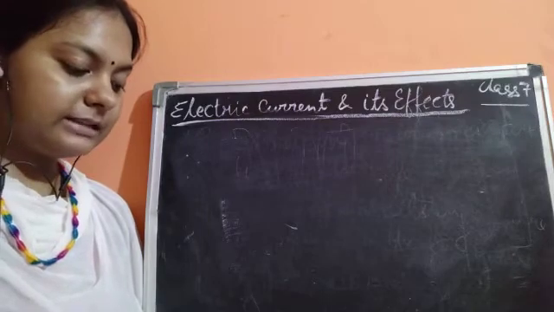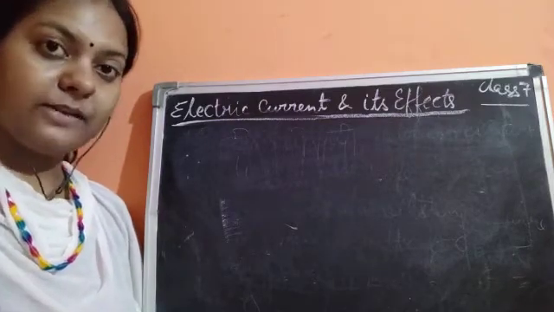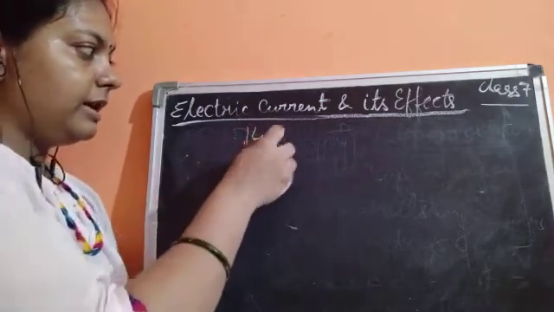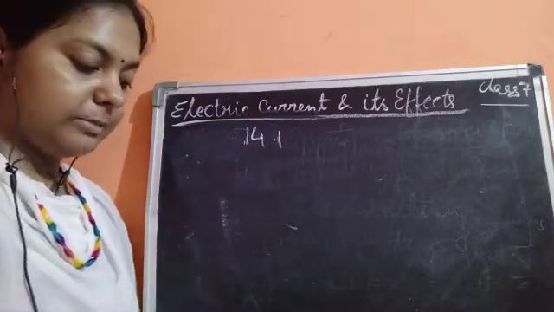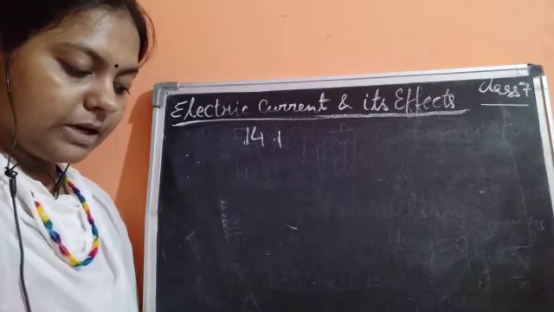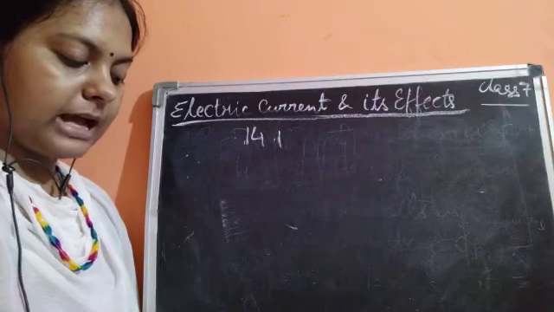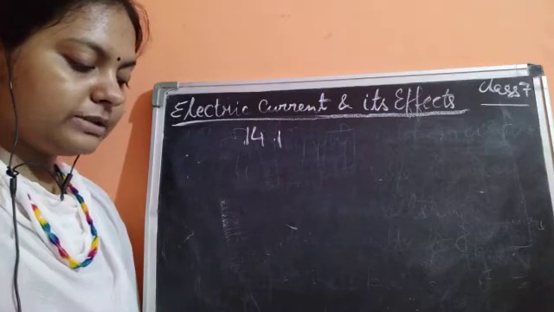Okay, the next thing to discuss is Activity 14.1, which is given here in your NCERT book. Let us see what is given in the activity. Make the electric circuit as shown in the diagram in Figure 14.7, as we have just drawn.